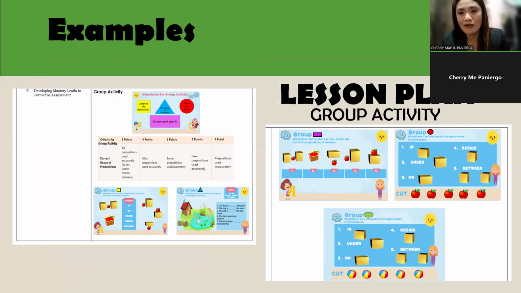So, I have here an example of collaborative approaches in my lesson plan. As you can see, I have here the group activities where you can see the collaborative approach in action. These plans include group activities that encourage teamwork, problem solving, and active engagement. Through these strategies, students learn from each other, develop critical thinking skills, and apply their knowledge in real world scenarios.